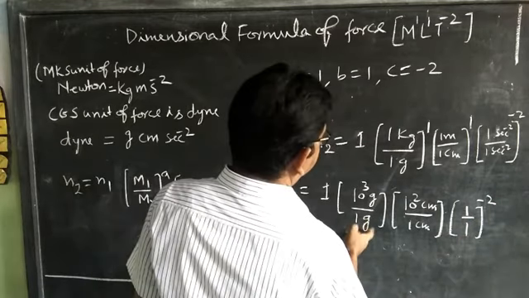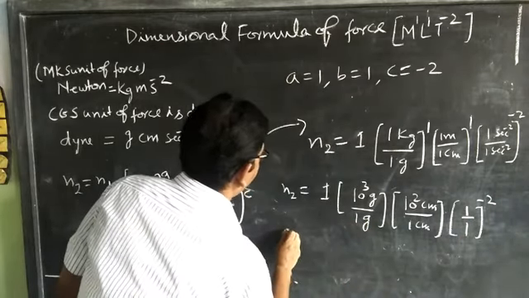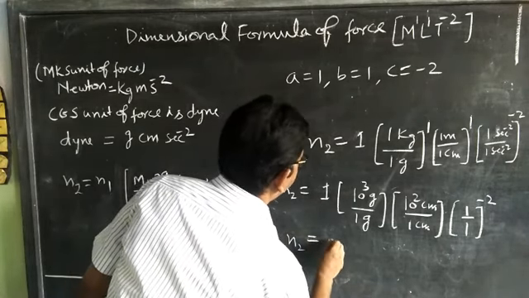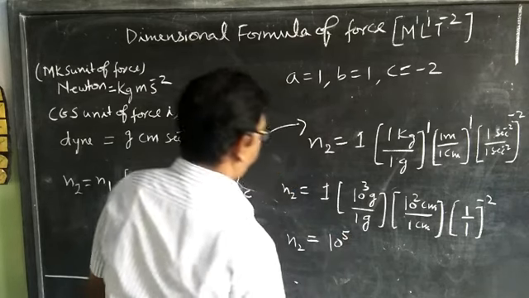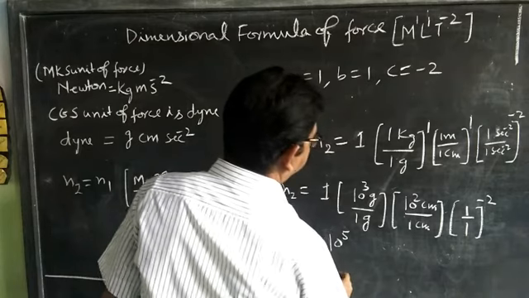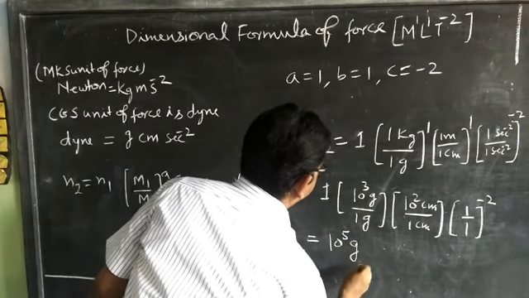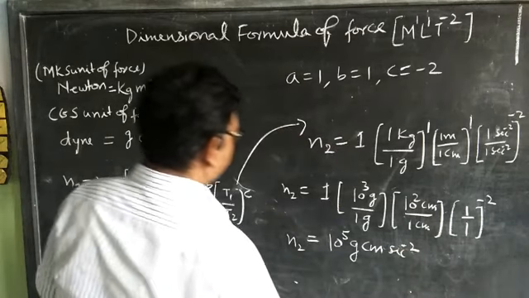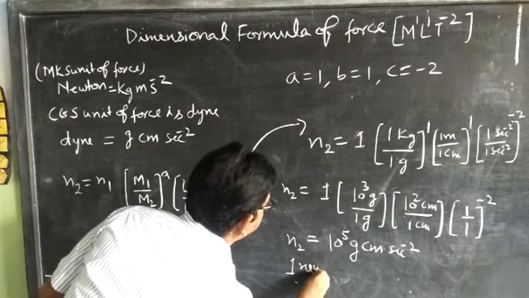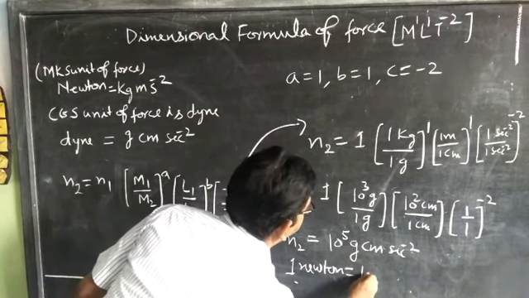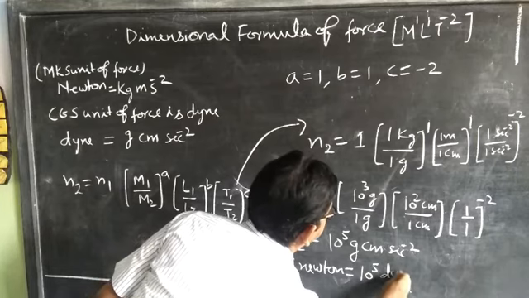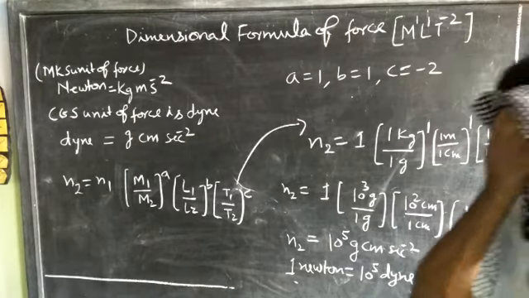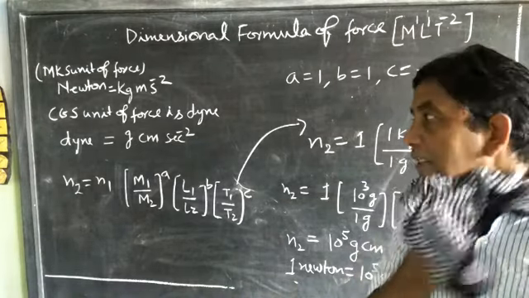Here we will divide, then N2 is equal to 10 power 5 gram centimeter per second square. Thus 1 Newton is equal to 10 power 5 dyne.